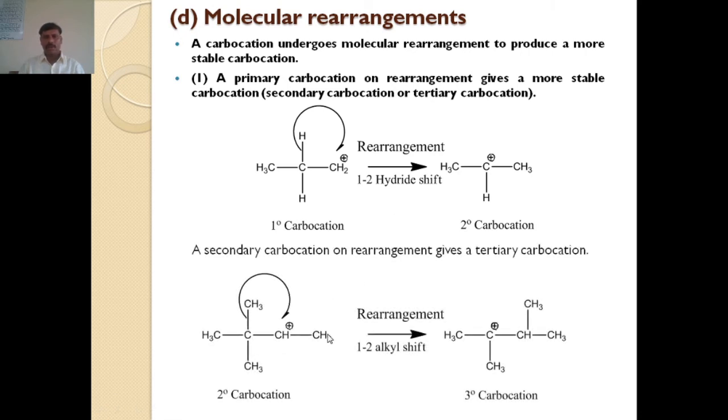Also, you can see in the next example that this is a secondary carbocation. When the compound undergoes a 1,2-methyl shift, or 1,2-alkyl shift, the secondary carbocation gets converted into a tertiary carbocation. That is called molecular rearrangement, by shifting of an alkyl or methyl group from one carbon atom to the adjacent carbon atom. The next point of this topic is the applications of